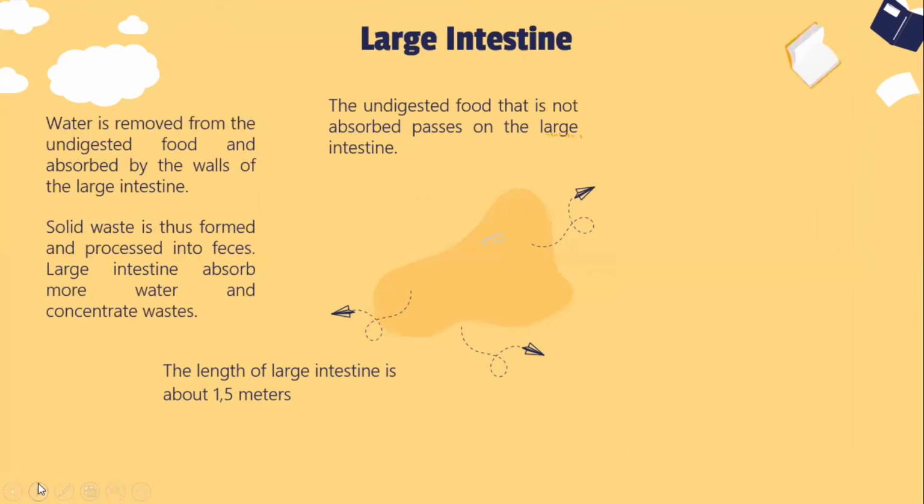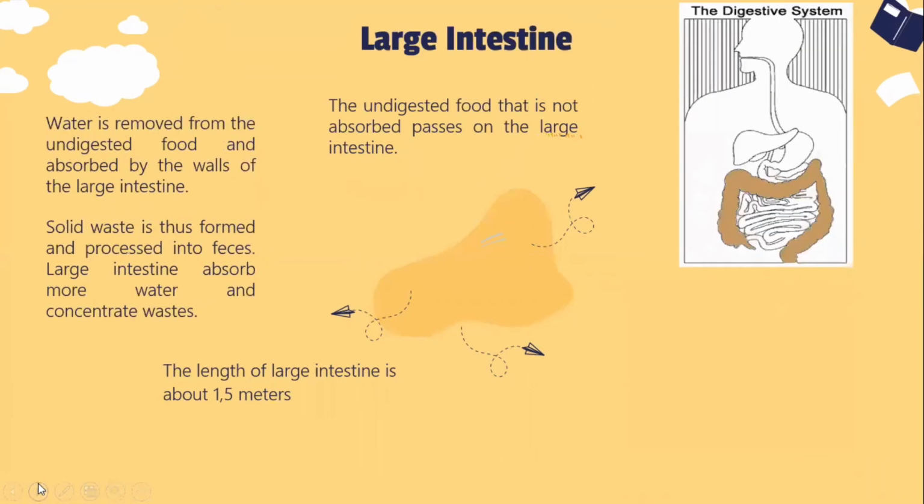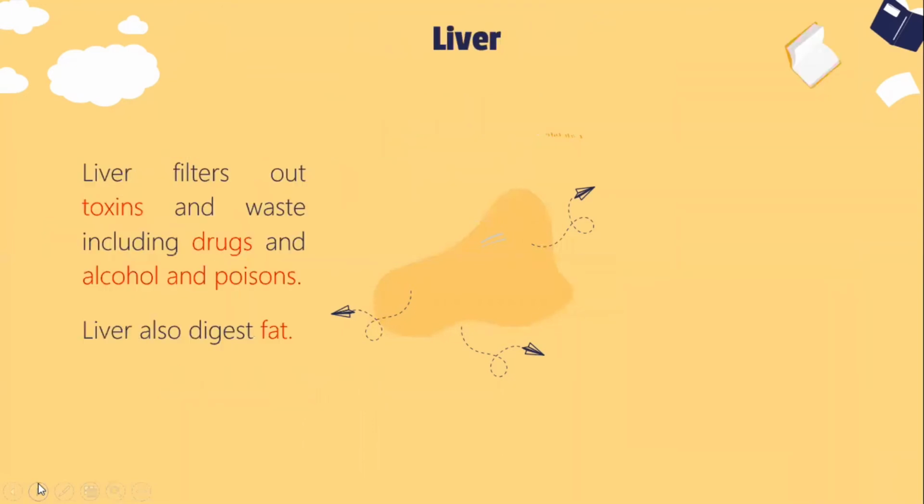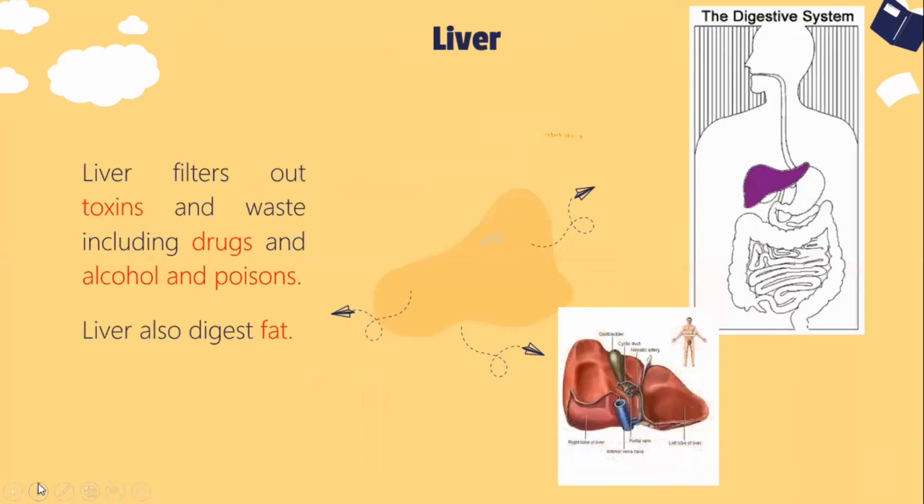And then after the large intestine, we will learn about the liver. The liver will filter out toxins and waste in our body such as drugs, alcohol, and poisons. The liver can also digest our fat.